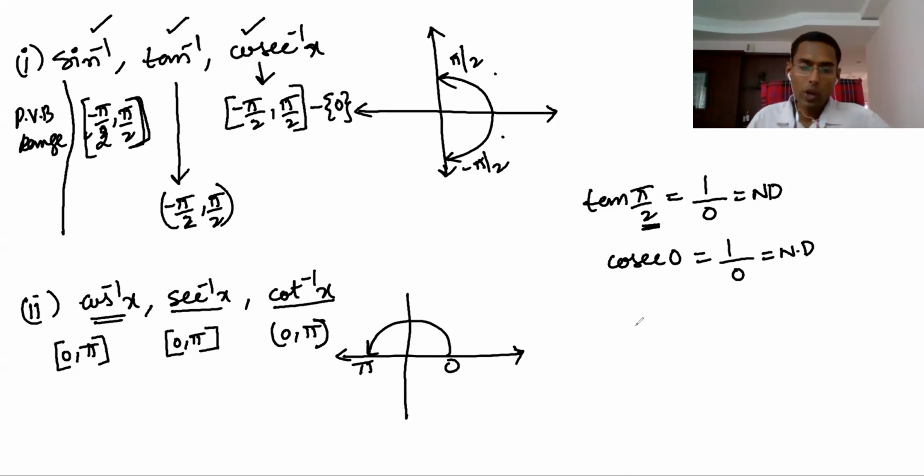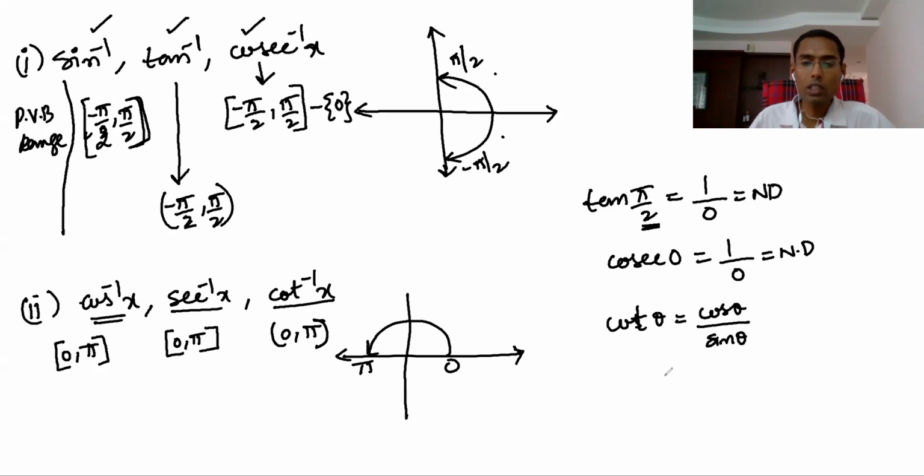So why don't we include 0 and pi? Because of cot. When do we get cot 0? Cot theta means cos theta by sin theta.